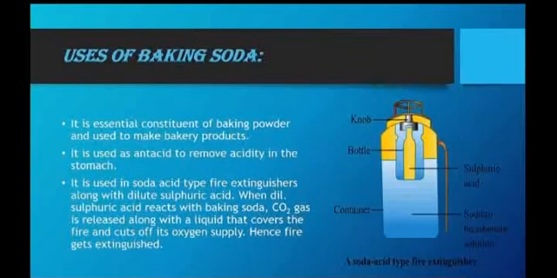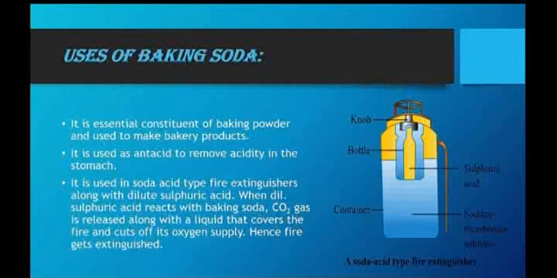Uses of baking soda: it is an essential constituent of baking powder and is used to make bakery products. Number second, it is used as an antacid to remove acidity in the stomach. Number third, it is used in soda-acid type fire extinguishers along with dilute sulfuric acid.